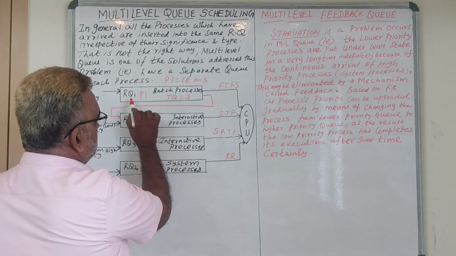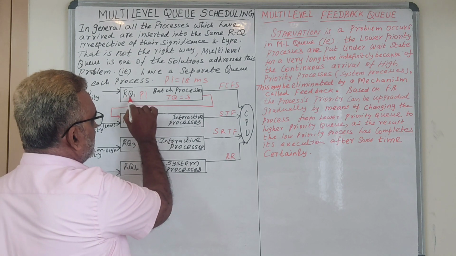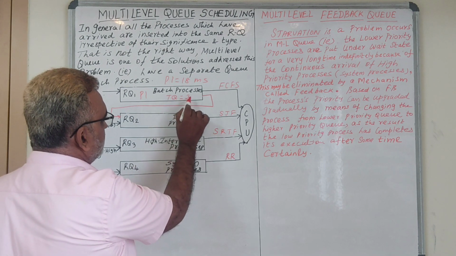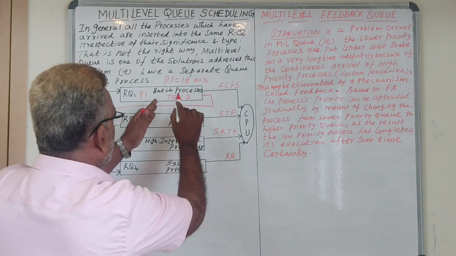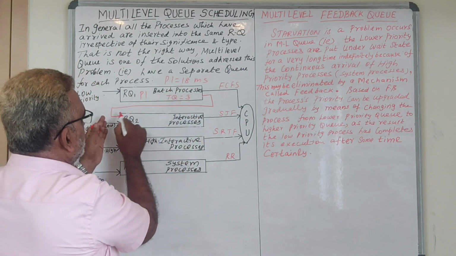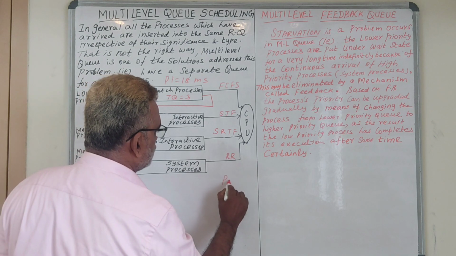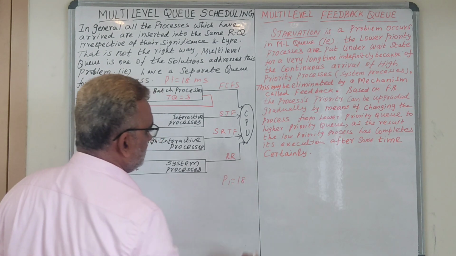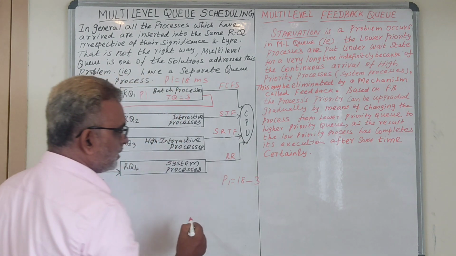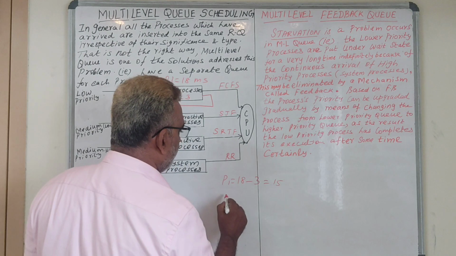Let us consider this queue, that is ready queue 1. It has a time quantum of 3 milliseconds. After 3 milliseconds, the process will be taken to ready queue 2. Process 1 originally needs 18 milliseconds, but it is allowed 3 milliseconds of execution, so the remaining is 15 milliseconds.